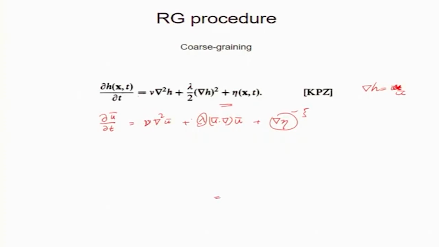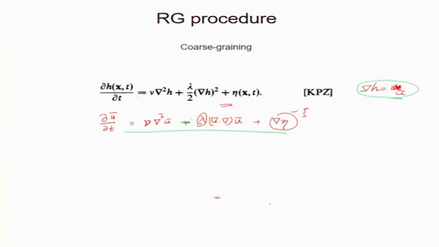Ranvical RG. So, here it turns out that if you make a change of variable, minus grad h is u. If you do this change of variable, minus grad h is u, then it turns out that we can get a new equation for u, and the equation for u is this.